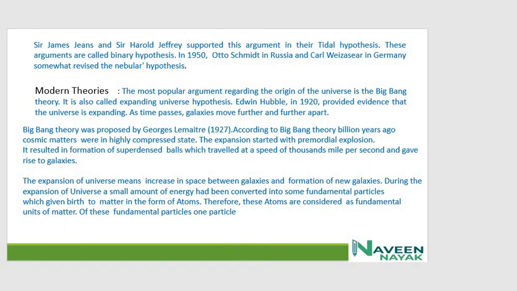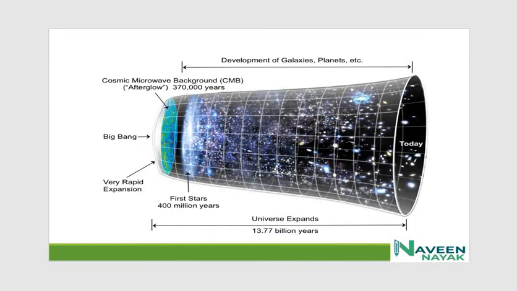And let's see that picture. In this picture, the Big Bang theory proposes that the matter was very dense, condensed in a single particle, and then it expanded, and the development of galaxies and planets took place.